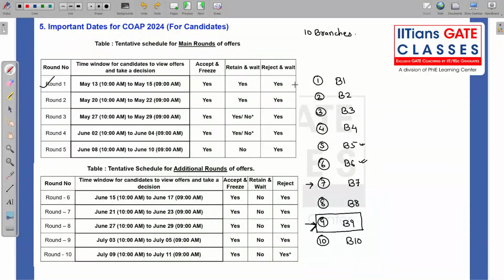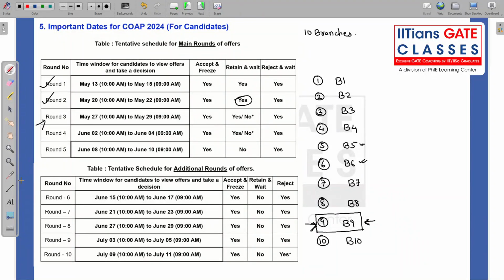Now, consider one more thing. Suppose in round two, you don't get any of your higher priority. You are still stuck in B9 only. You didn't get B7. So what will happen? You once again have this option of retaining and waiting. Remember this. So for round two, I have taken both cases, when you are upgrading and when you are not upgrading. Now come to round three.